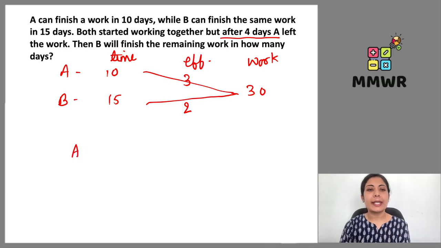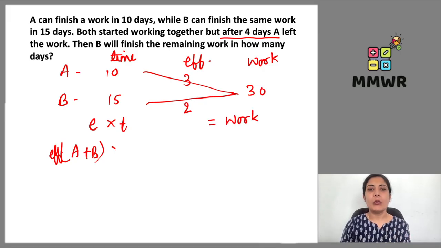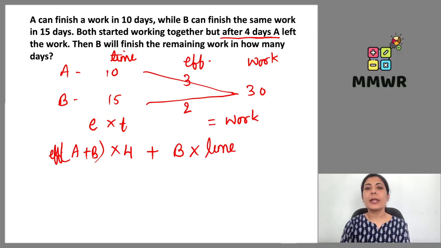Efficiency multiplied by time is going to give us the work, right? So A and B work together for only 4 days. Then A leaves the work, but B is still continuing, but for how many days, that we are not aware of. That only we need to calculate.